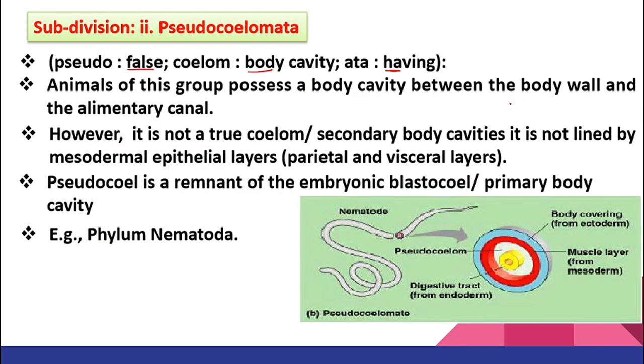But when we talk about pseudocoelomate, it is not lined on both sides. It is not a true coelom. Why? It is not lined by a mesodermal epithelial layer, that means the parietal and visceral layers.